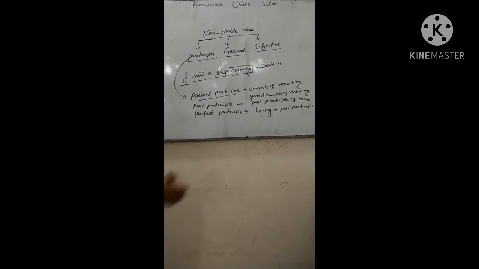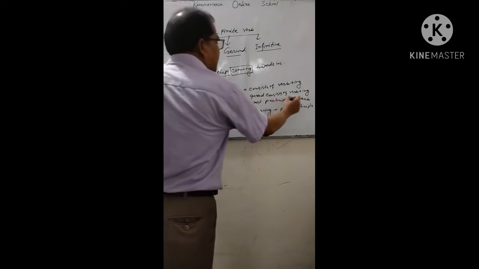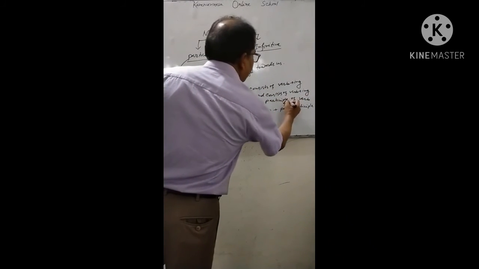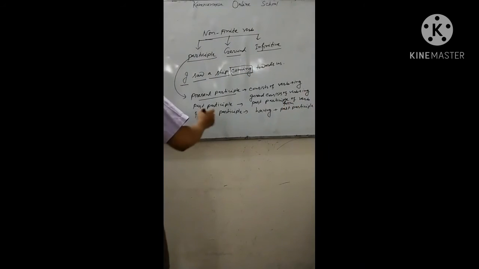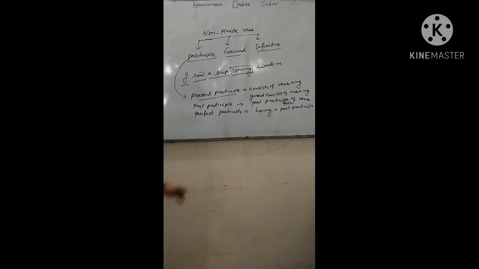Mind it, present participle consists of verb plus ing, past participle is the past participle form of verbs, and perfect participle is having plus past participle of verb. These are the structures of participle.